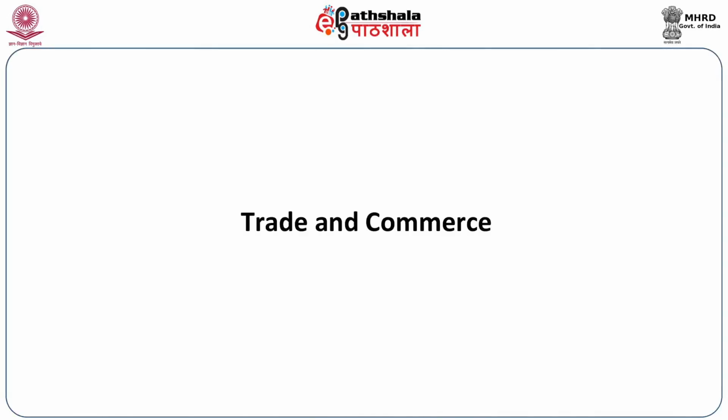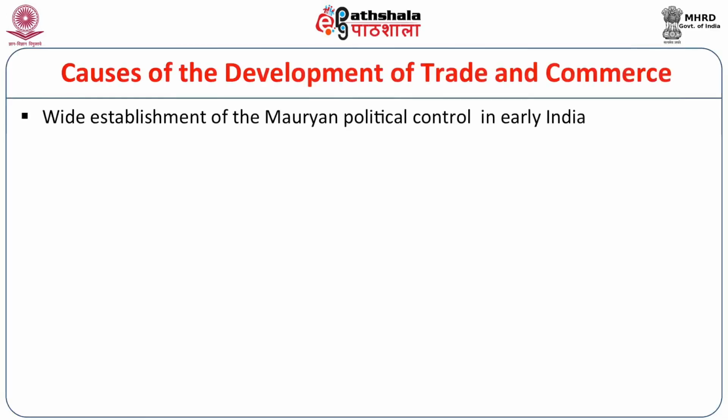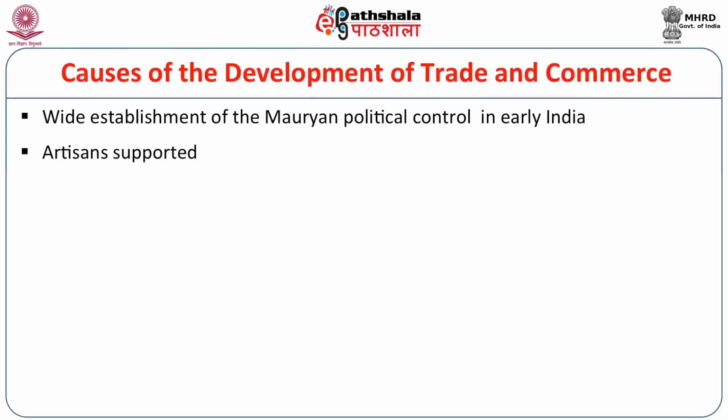Causes of the development of trade and commerce. Why did trade and commerce develop during the Mauryan period? First of all, wide establishment of Mauryan political control in early India, that is, almost the whole of India was taken under the control of the Mauryas. B, artisans were supported, as I have told you. Agrarian income, I have also told you.